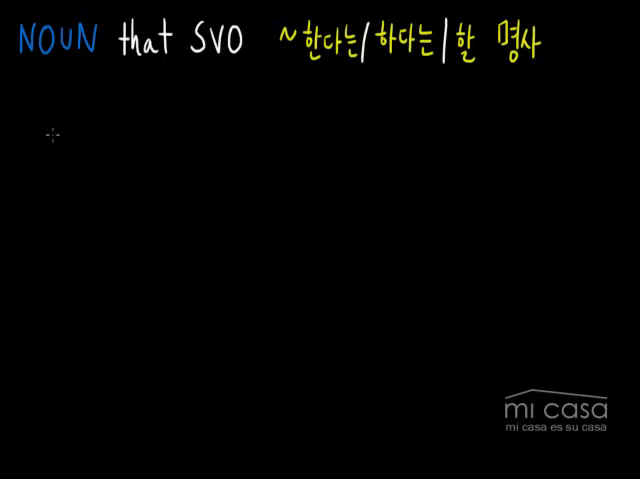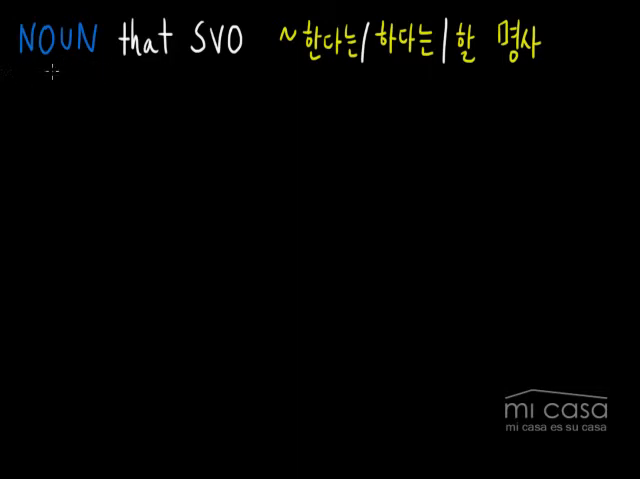Hello everyone, Jacob here. In today's lesson, we're going to be talking about this structure right here. Noun, that, followed by a full sentence. Subject, verb, object. And how this can mean 뭐뭐 한다는, 뭐뭐 하다는, or 뭐뭐 할 명사. Alright? So generally, this is not possible. You cannot do it with any noun.